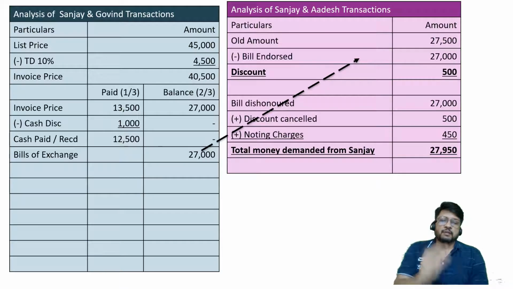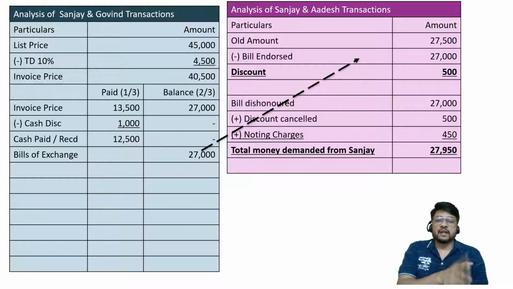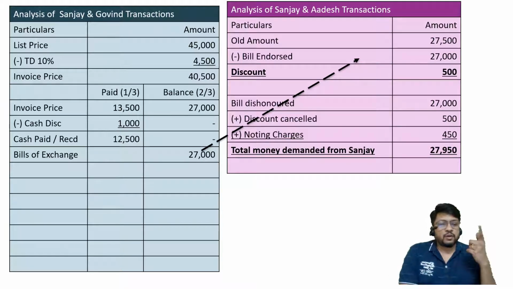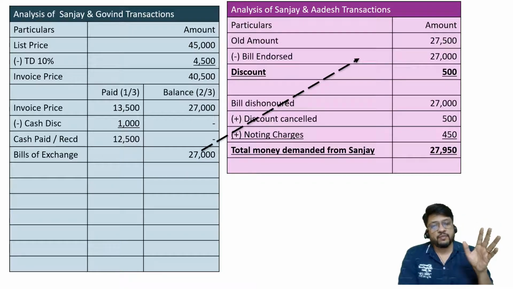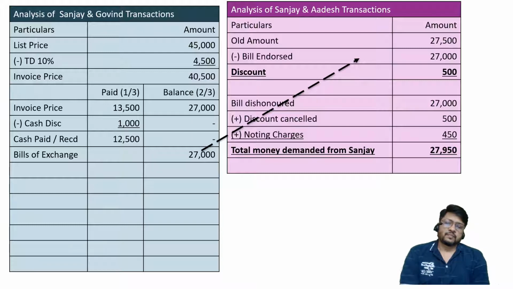Many students make a mistake. They calculate Sanjay and Adesh transactions properly, but they unnecessarily transfer the discount cancellation entry back to Govin. Please don't transfer discount cancelled by Adesh to Govin. Noting charges, yes, because noting charges are on account of Govin's dishonor. If Govin would have honored the bill, Adesh would not have gone to notary public. That means Adesh would not have paid noting charges. So there would have been no difficulty. So in that case, noting charges are as a result of Govin's decision. I hope it is clear to all of you.